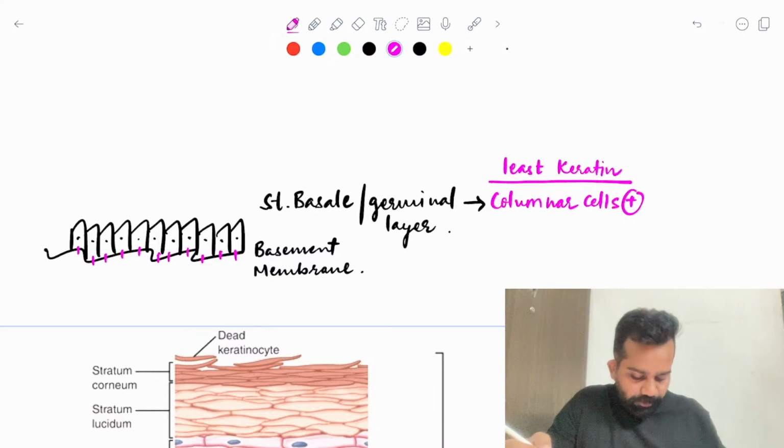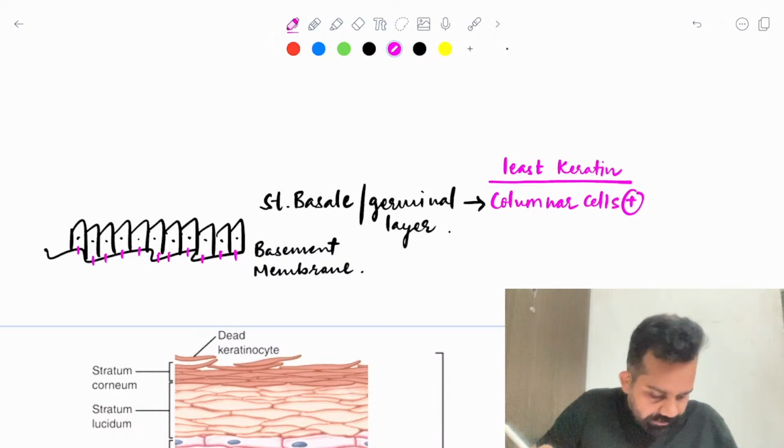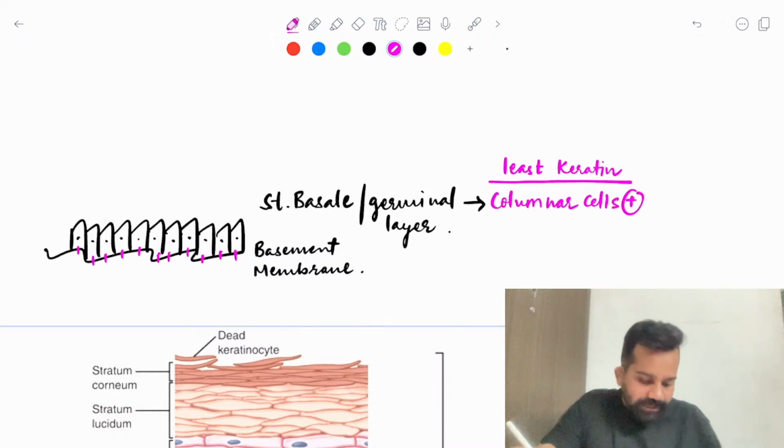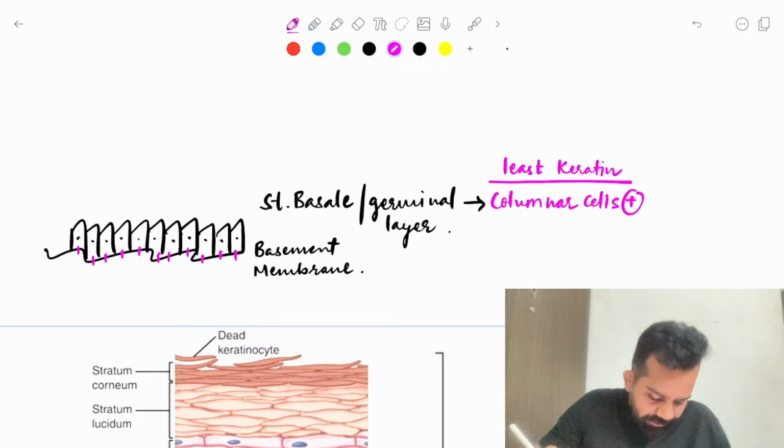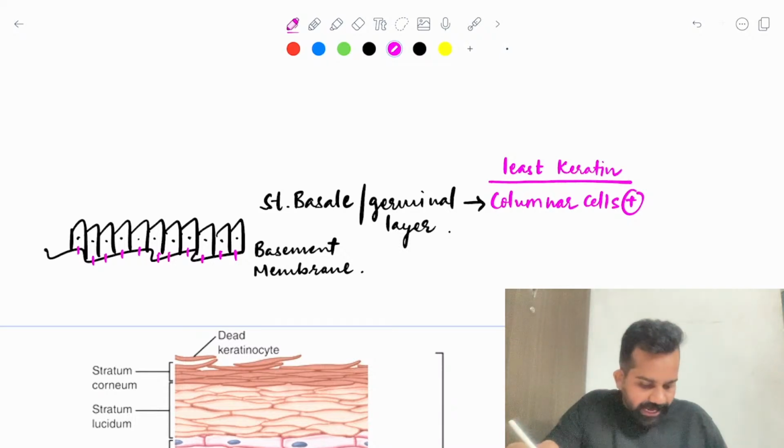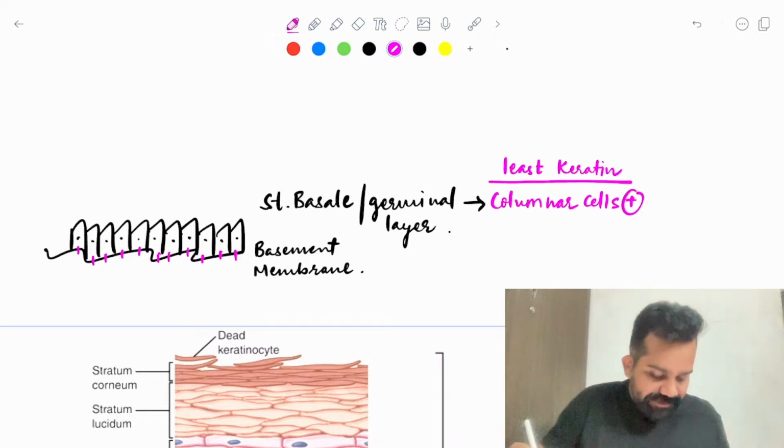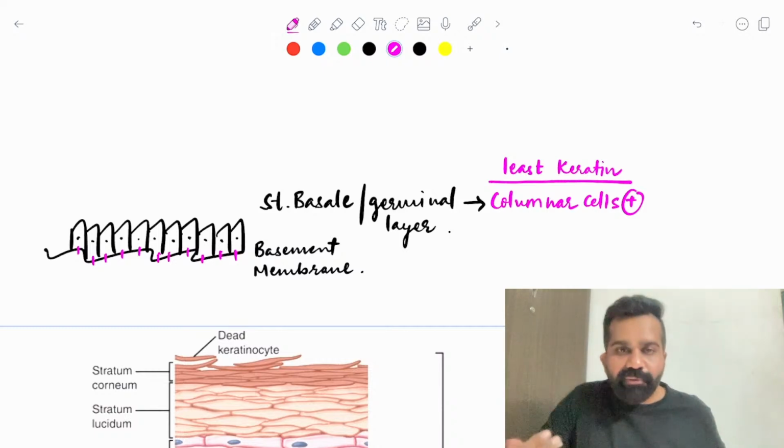Guys, try to answer. What is the protein which helps in attachment of these cells to the basement membrane?